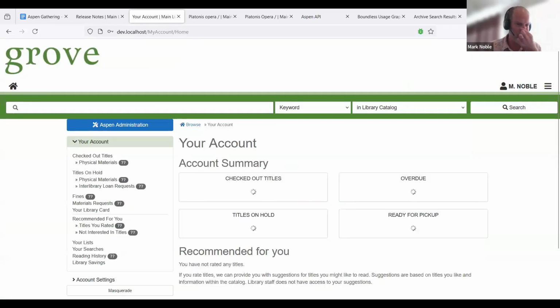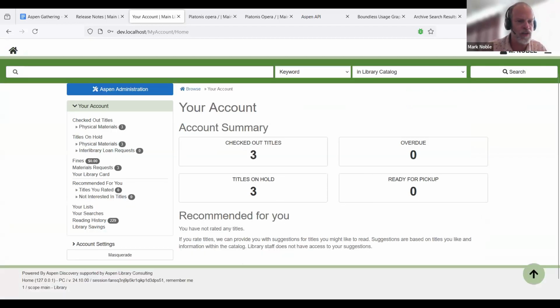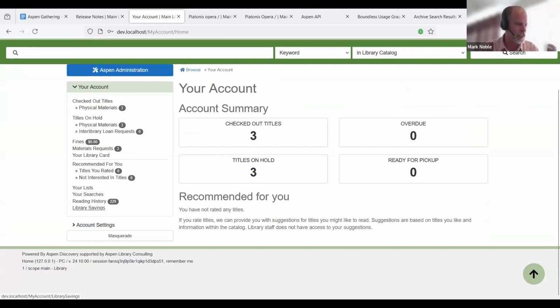the library cost savings. So we've added library cost savings. This is development that CLIC, Colorado Library Consortium, sponsored. What we have now is a new page within your account called Library Savings. This is enabled within library settings. You don't have to enable it. By default, it is turned off. We'll get cost savings that show in the library savings, checked out materials, and titles. And this depends on whether the patron has reading history on.